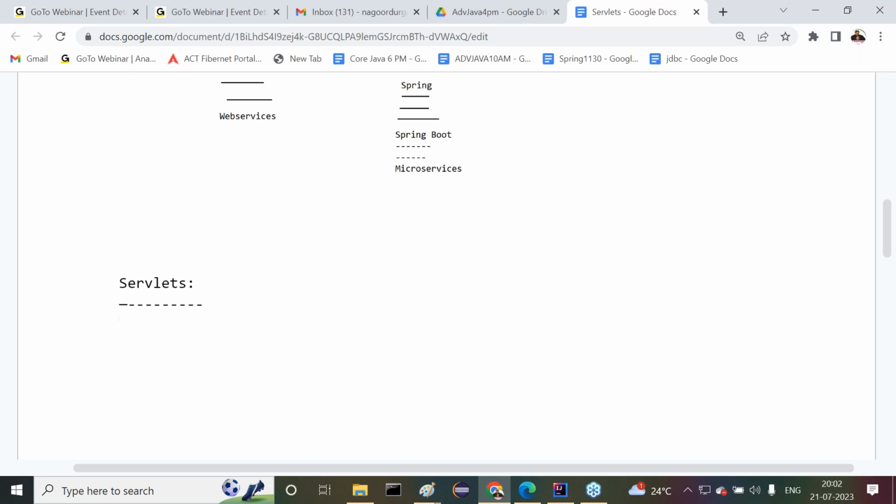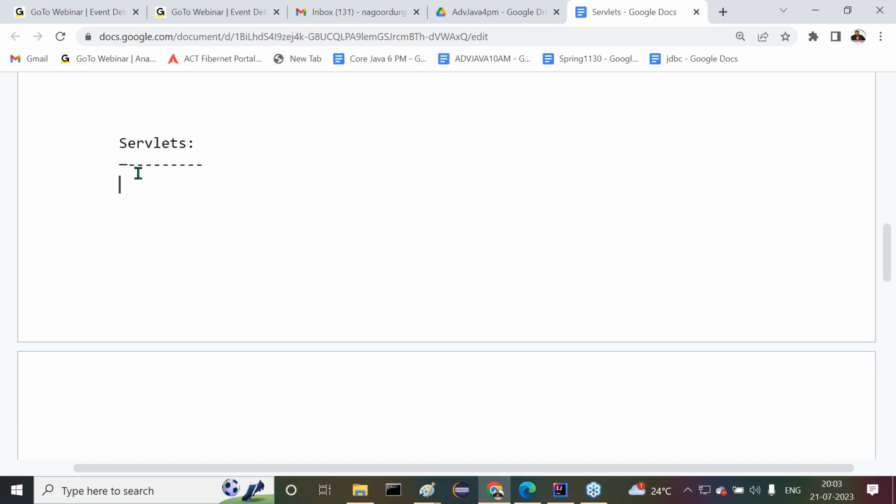All right, guys, now all of you understand it clearly. Servlets is the topic we are going to start. But before starting this servlets topic, I'm giving some clarity to all of you. Now try to understand it clearly.